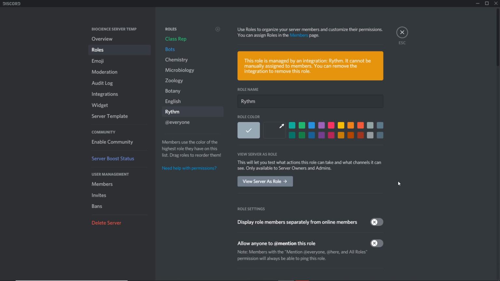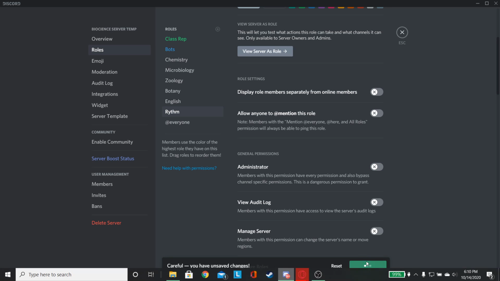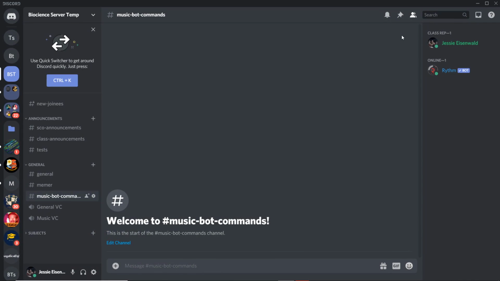When you bring a bot into a server, right, it will automatically create a role for it. If you guys remember, this role was not here before. There are some bots that do not use this system, but for the most part, all bots, when you add them into your server, they have a role. And if you remember earlier, when I was adding the bot, it asked me to let it have administrator perms. You can still add the bot without letting it have administrator perms. I just did it for showcase purposes. But as of now, I am going to remove administrator, right? Save changes.